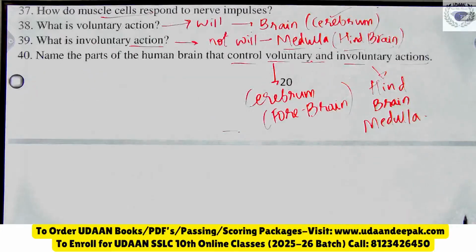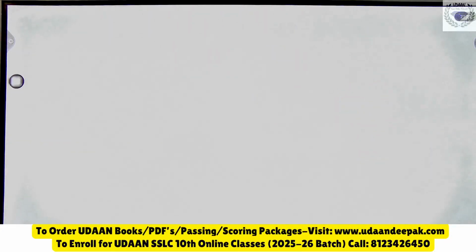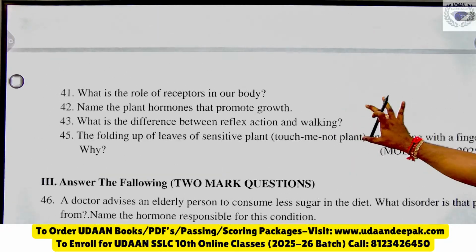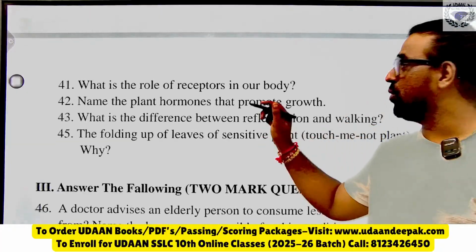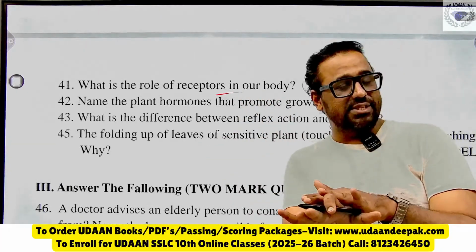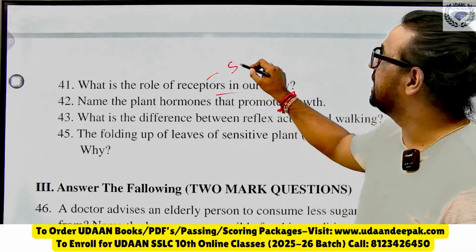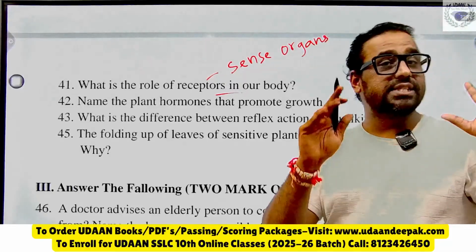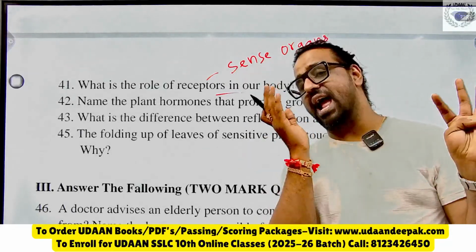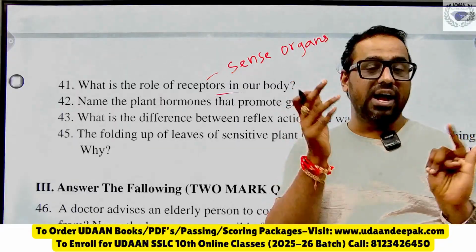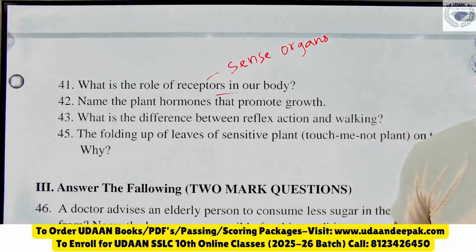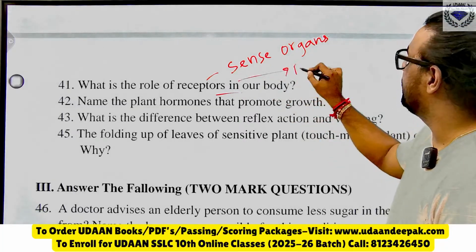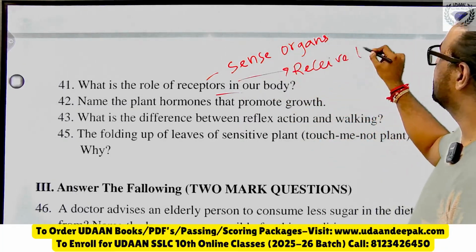Then moving to the next one now. Okay, I think this is the last one. The last 4 questions are there. So let me know, what is the role of receptor? You know receptors are the sense organs. So what is a receptor? Sense organs. We have 5 sense organs. Skin is the largest sense organ. Then we have ears, nose, eyes, tongue. These are the 5 sense organs we have. And what do they do? What is the function? They receive the stimulus.